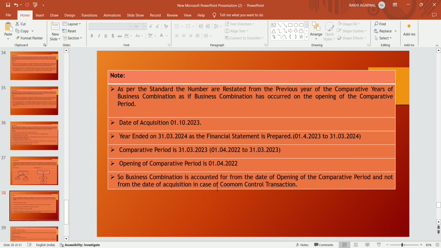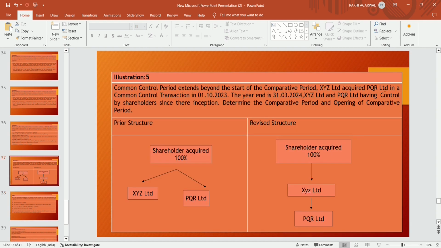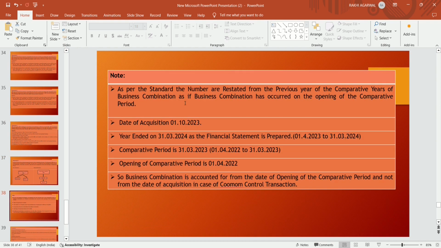In our standard, it says that the numbers are restated from the previous year, the comparative period, of the business combination, as if the business combination had occurred at the opening of the comparative period, as per the accounting standard. Now in this case, the date of acquisition, when XYZ Limited acquired PQR Limited, is 1st October 2023. The financial year ends on 31st March 2024.